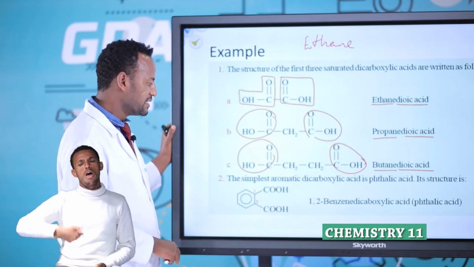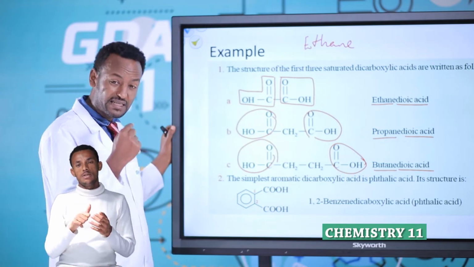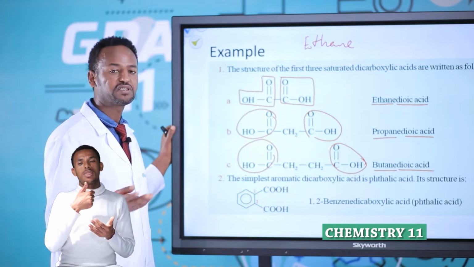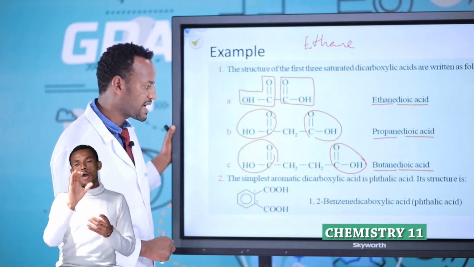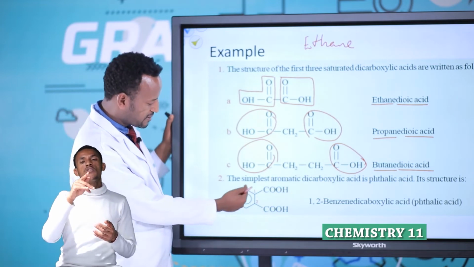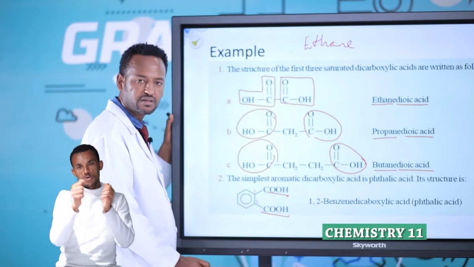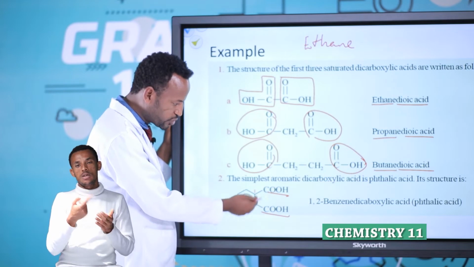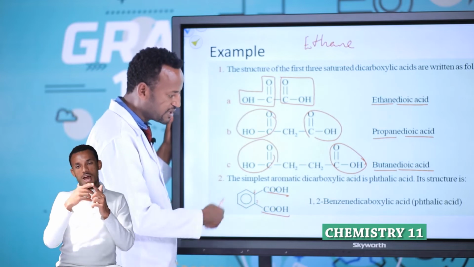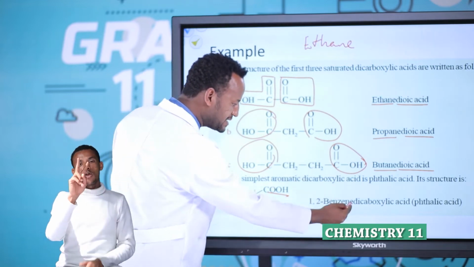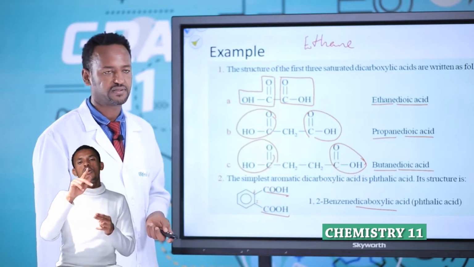The other one, the simplest aromatic dicarboxylic acid. The simplest aromatic monocarboxylic acid is benzoic acid. This is the simplest aromatic dicarboxylic acid, also known as phthalic acid. Look, this is a benzyl group attached with COOH. Therefore, COOH in the 1, 2 position. In the first carbon, COOH, the second carbon again COOH. Because of that, 1, 2, benzyl dicarboxylic acid, simply known as phthalic acid.